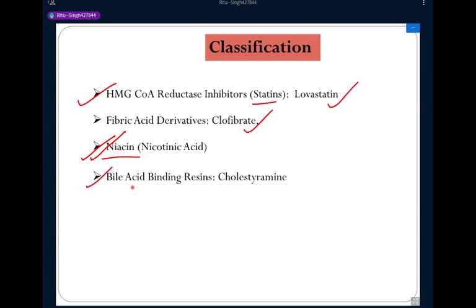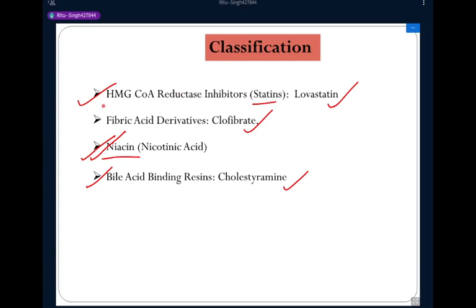The next category of classification is bile acid binding resin. The example of a drug is cholestyramine. So cholestyramine is a drug in the category of bile acid binding resin. Okay, so this is the classification of antilipidemic agents.